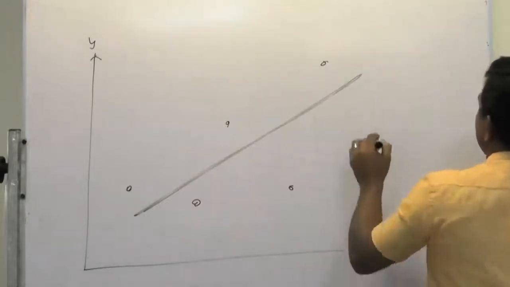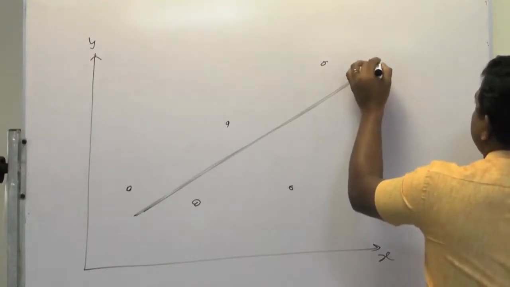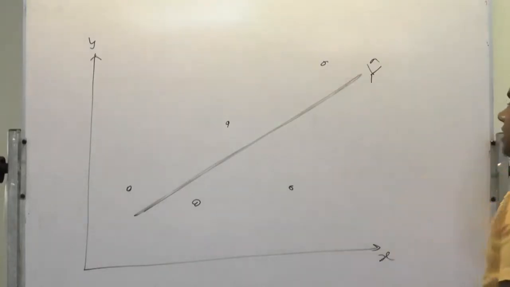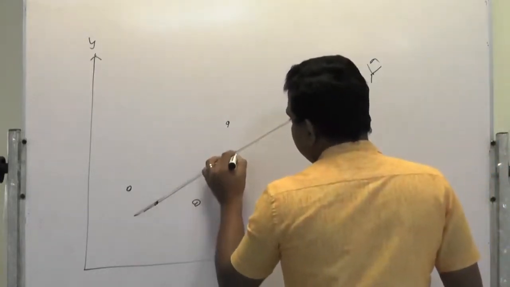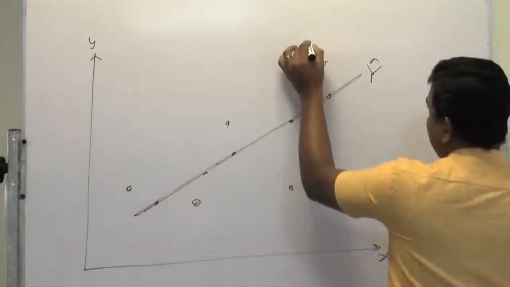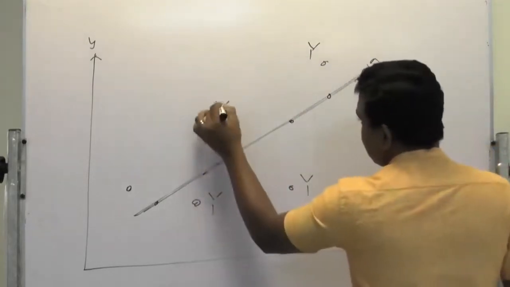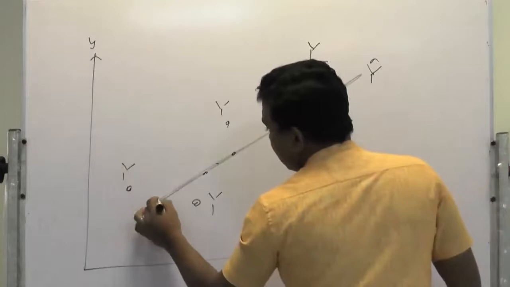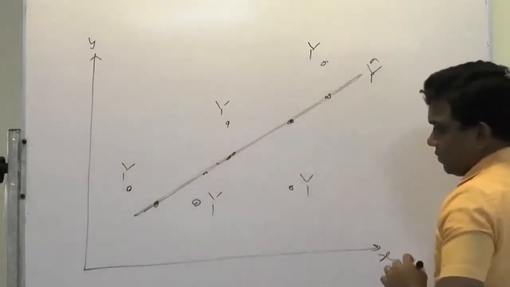This trend line always gives you the estimated y. Any y you calculate on this trend line will be the estimated y. This is the actual y. These are the actual y values. Any value on the line represents the estimated y, that is the mean y.